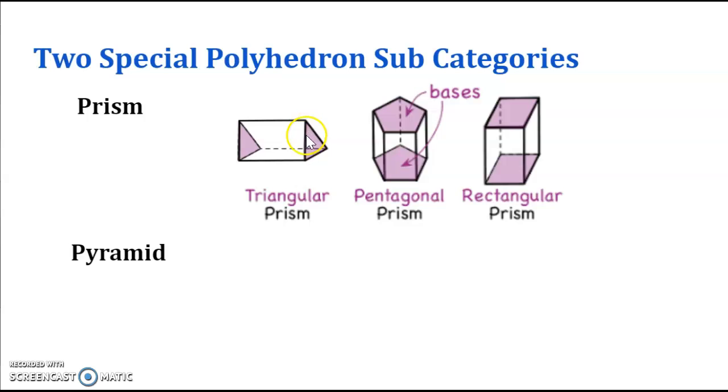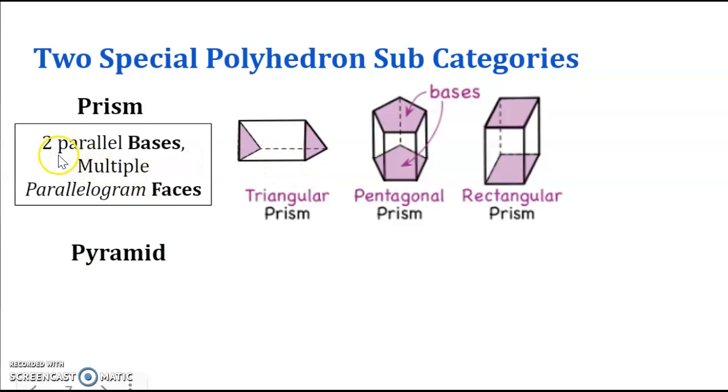The bases are two surfaces that are parallel to each other. When we say parallel, those two surfaces will go on forever without ever crossing each other, just like parallel lines, but now we're talking about parallel surfaces. So those parallel surfaces are called the bases of this polyhedron.